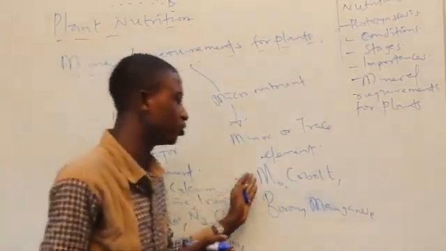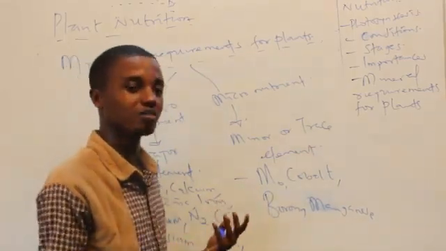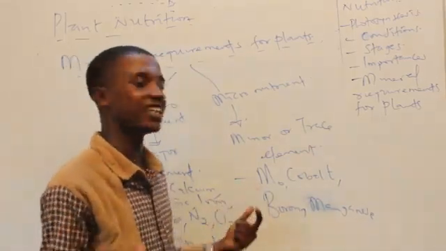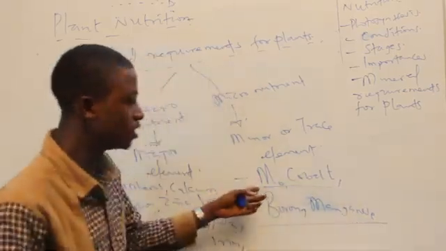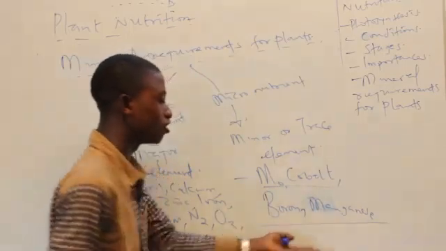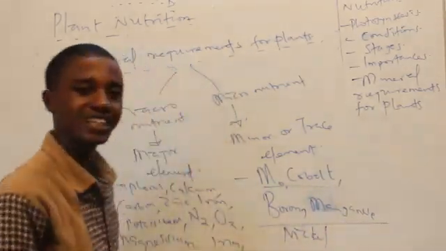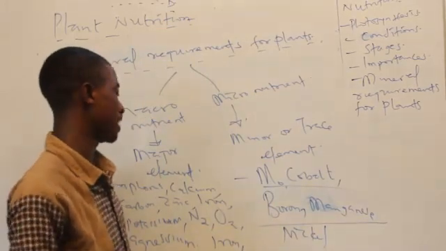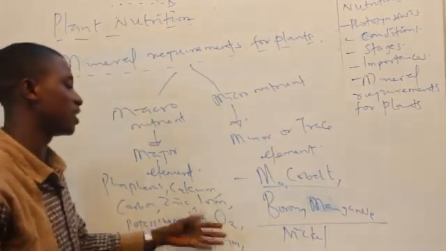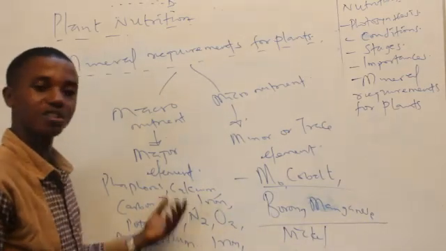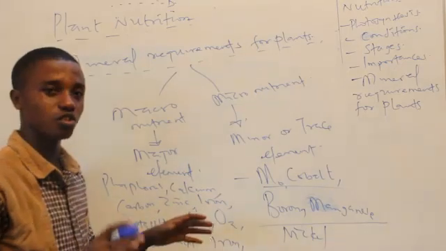Those basic ones tend to reappear over and over again, even when you're probably going for an exam or you just want to get knowledge on your own. You need to get conversant with this: molybdenum, cobalt, boron, manganese, nickel. They are all needed in small quantities by plants. While the ones that are needed in large quantities are carbon, zinc, iron, potassium, nitrogen, oxygen, magnesium. They are actually more than this, but you just need to get conversant with them.